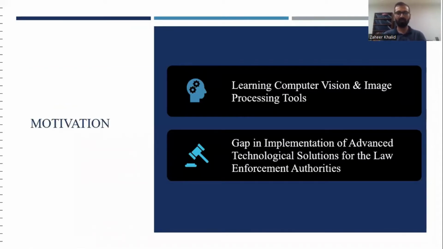If we talk about the motivation behind this project, we want to learn computer vision and image processing tools because these are the most widely used tools, and we want to complete our master's studies in this domain. We have also observed a gap in the implementation of advanced technological solutions for law enforcement authorities. So that's why we have selected this project.